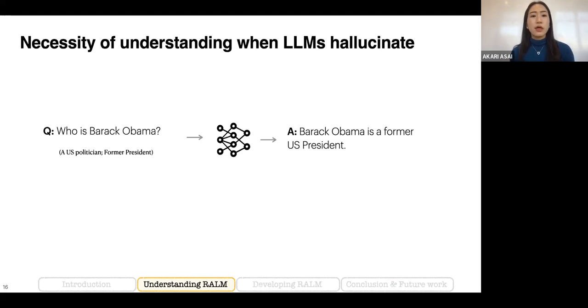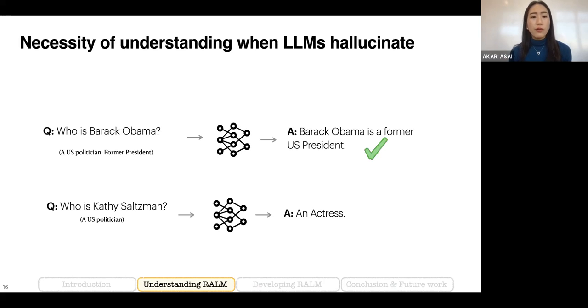When we prompt a language model with who is Barack Obama, many state-of-the-art language models can answer correctly. Well, if we prompt a language model with who is Cassie Saltzman, who is another US politician, then many language models can generate incorrect output. But at least when we started working on this project, we didn't have any good understanding of when language model outputs are incorrect and when they are more reliable.